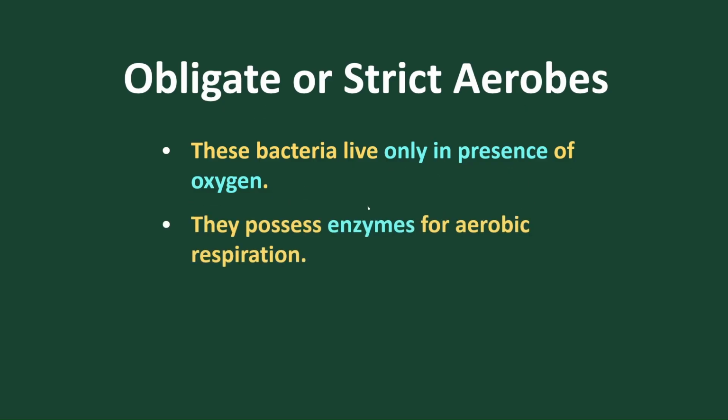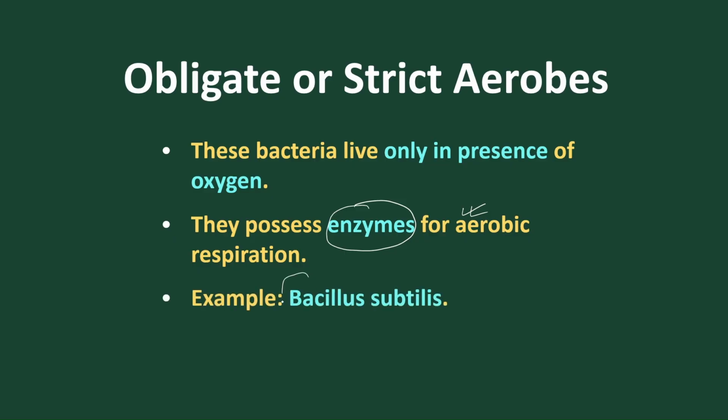They possess enzymes for aerobic respiration. Yes, to maintain aerobic respiration, whatever enzymes are needed, they have all of them present. And the best example is Bacillus subtilis. So Bacillus subtilis is the main example of obligate, or strict aerobes.